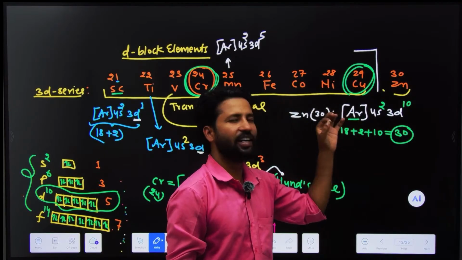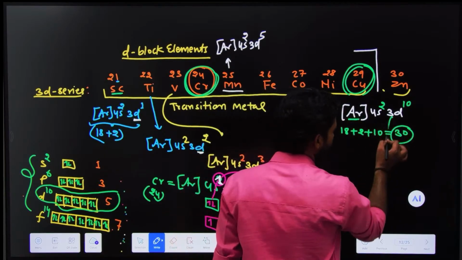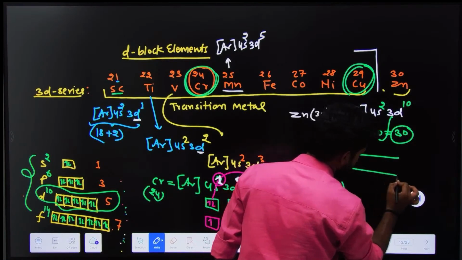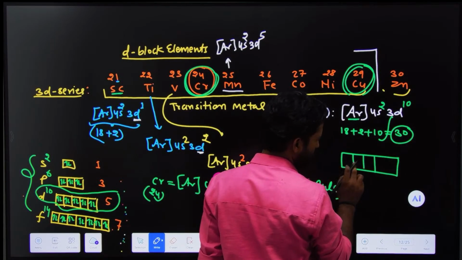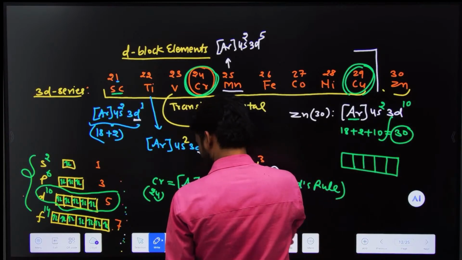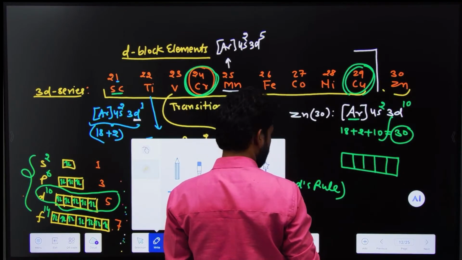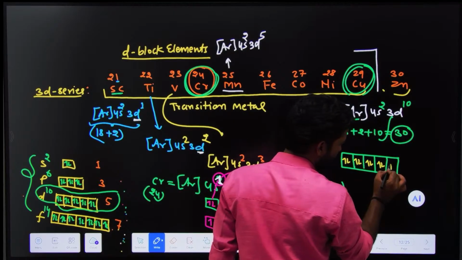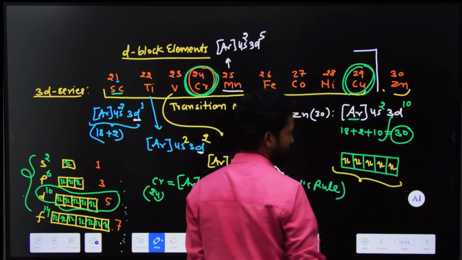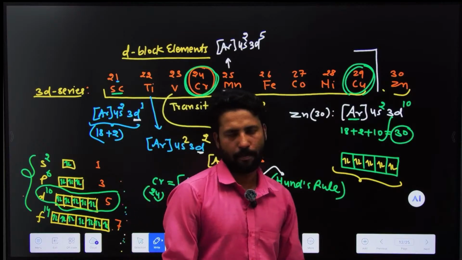If you see in the d orbital, the d subshell has 5 orbitals, 1, 2, 3, 4 and 5. Now fill electrons. If you fill electrons, then you will get this. This is fully filled. This is fully filled. So this is quite stable.